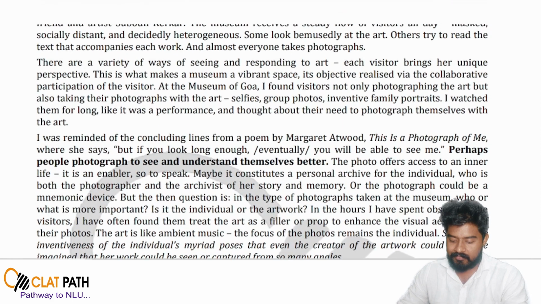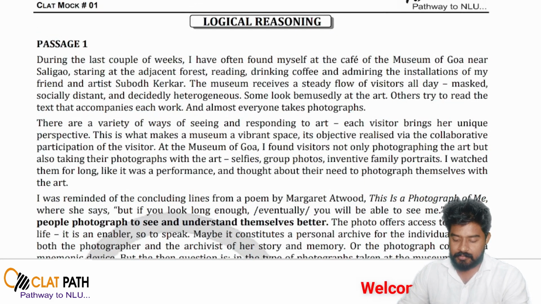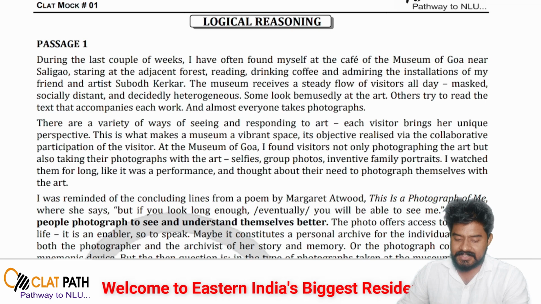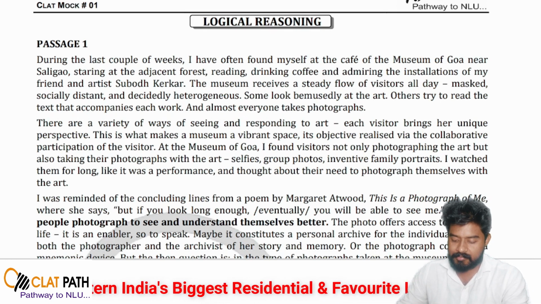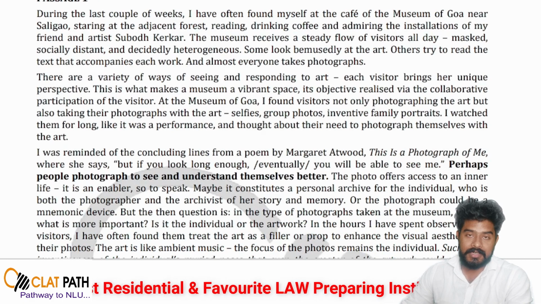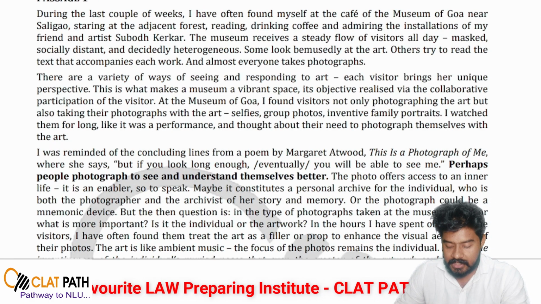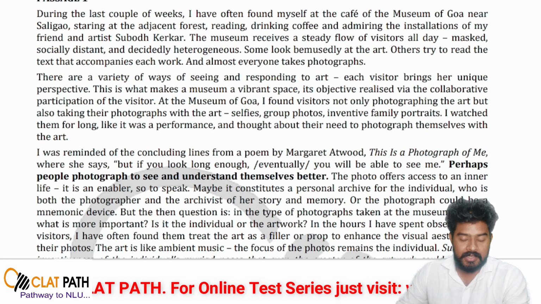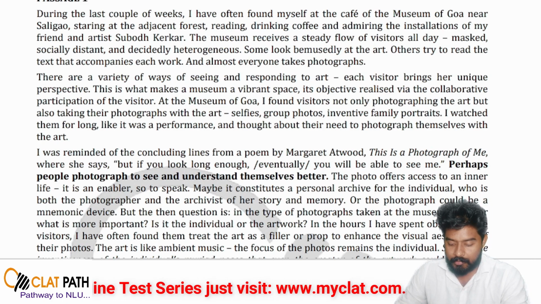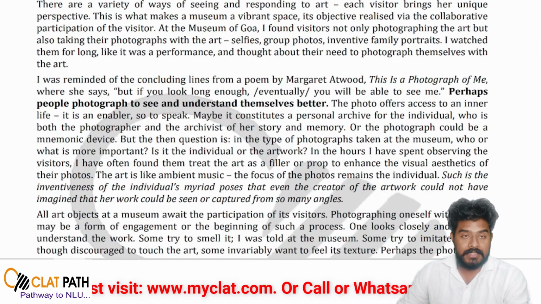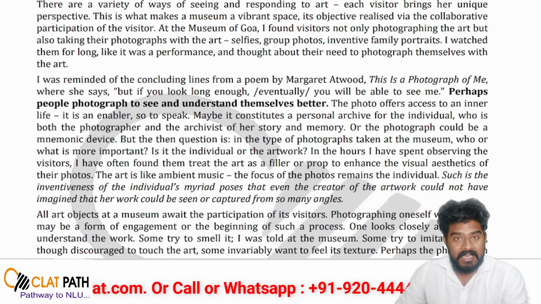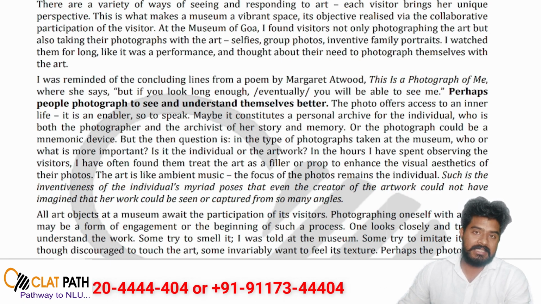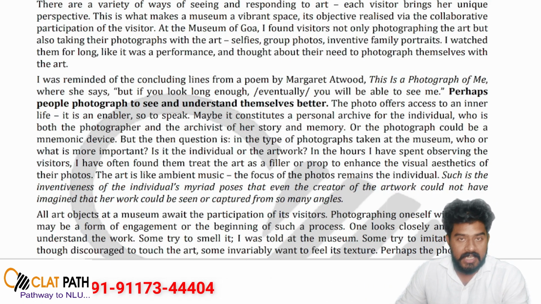Talking about paragraph 1, a person is simply talking about his visit to a particular cafe in which there is a museum. In the second paragraph the same person discusses how many types of visitors are visiting that particular museum and how they appear while visiting the museum. And in the third paragraph he is talking about the various ways a particular visitor visits a museum and what he does in that museum, what he does with the artworks that he sees, how he feels about those artworks.